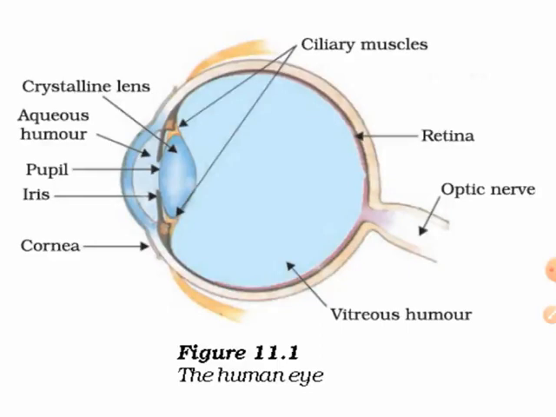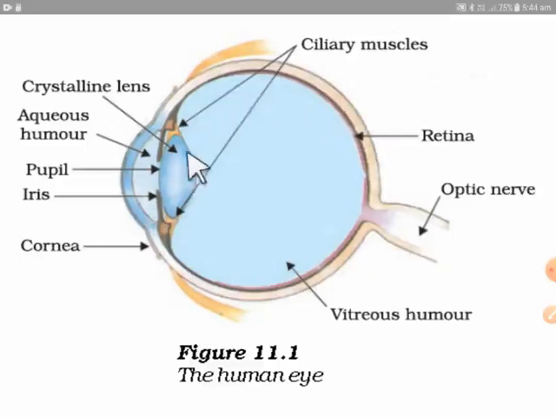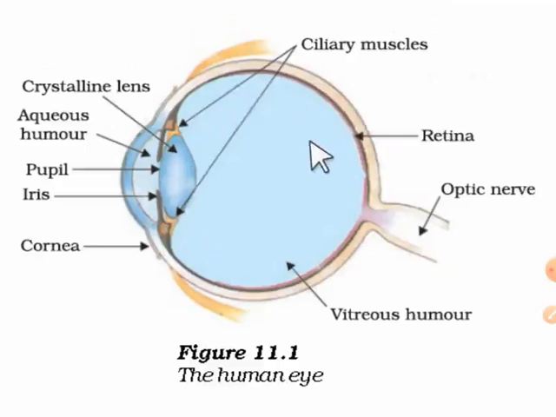Our human eye is spherical in shape, and it is just like a camera. The way a camera works is similar, but to click a picture of an object which is very far away, your camera needs to zoom in using a combination of lenses.